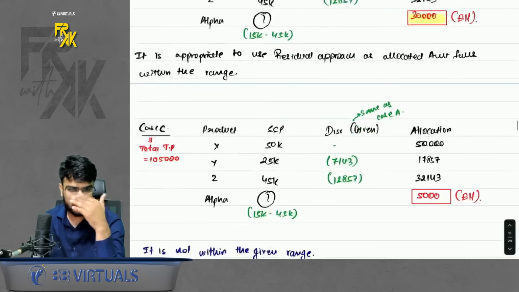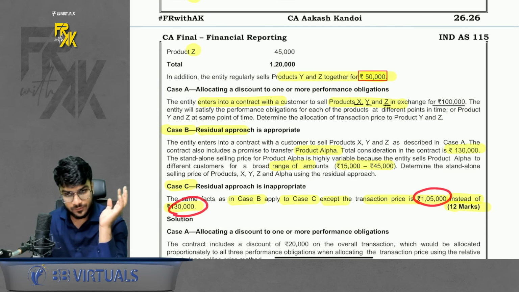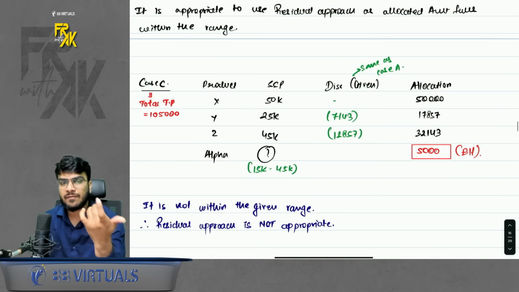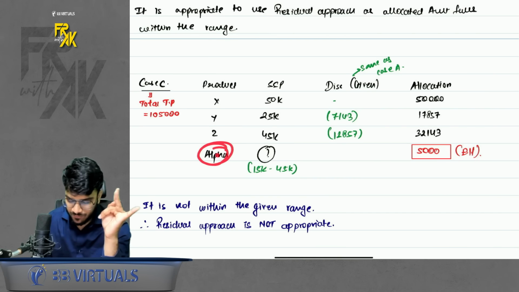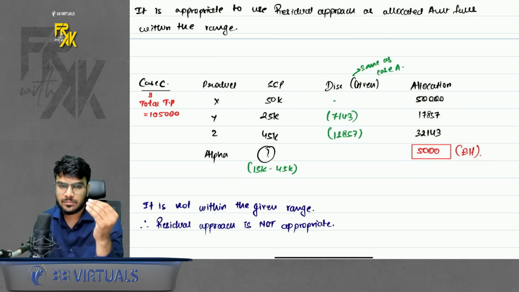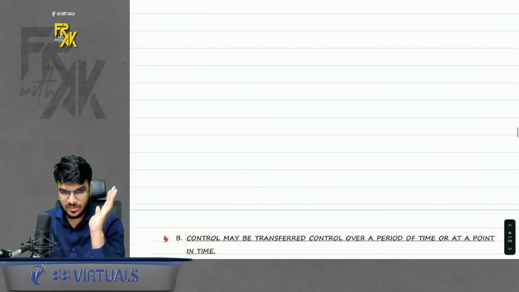It is appropriate. If you see the last case, it says everything is same, but instead of 130, we are charging 1,05,000. Okay. So here in this case, if instead of 130 you are charging 1,05,000, the allocated amount for alpha will come to 5,000. It will not fall within the range. So can you use the residual approach? The answer is no. You will say residual approach is not appropriate. Simple. I hope this is clear to everyone.